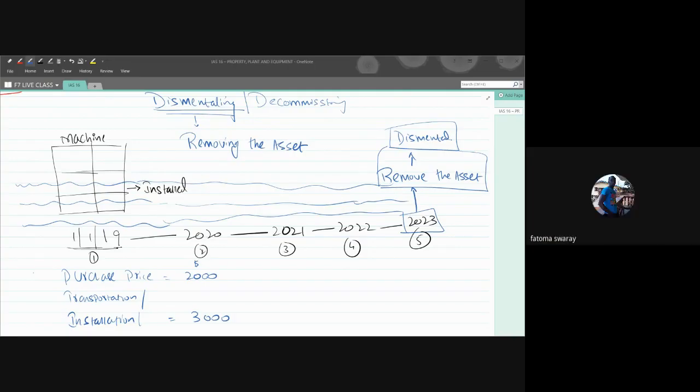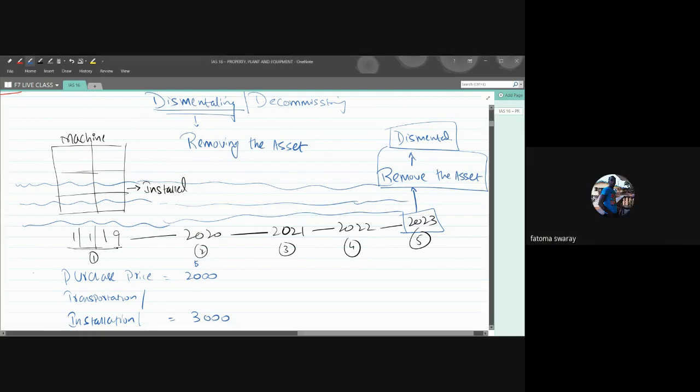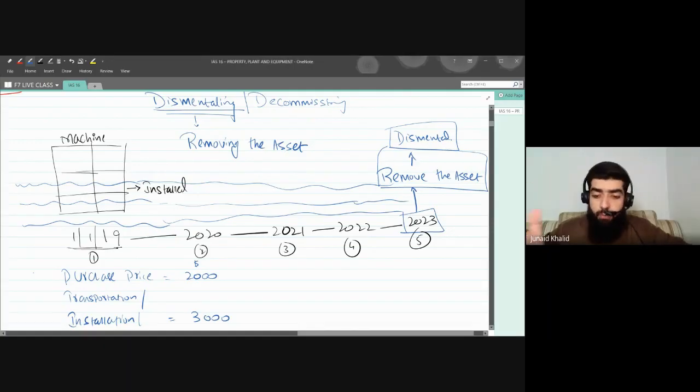Fatima, you're saying something in addition? In addition to what Anu has said, it is obligational because you install the machine, and after the period of 5 years, you should dismantle it. So that cost you are going to bear. There's no way you are going to forgo that cost. So it's an obligation, which means I cannot avoid that one. I have to remove that asset.